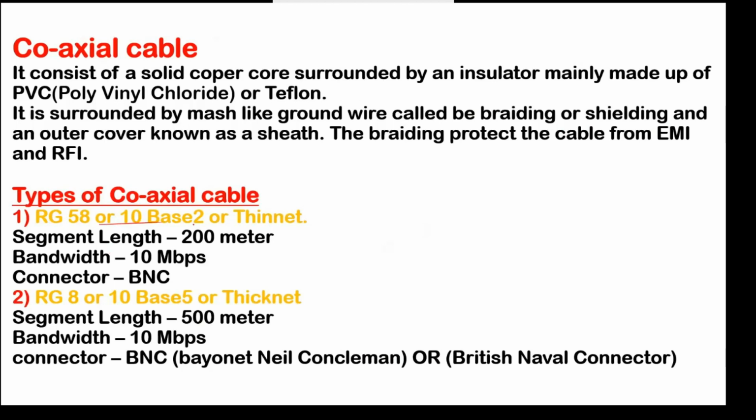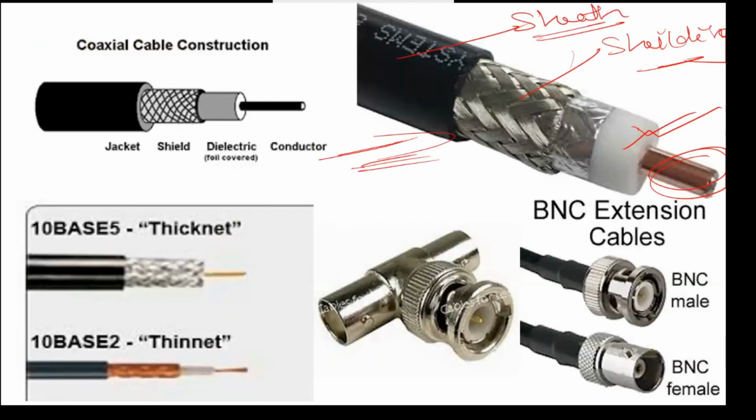So in this type of cable, RG58 10Base2 thinnet, the segment length is 200 meters and bandwidth is only 10 Mbps. So that's why that is not used nowadays, because here the maximum speed is only 10 Mbps. But now in twisted pair or copper cable we have 40 Gbps available for Category 8. So that's why that is slow. For the connector we need a BNC connector.